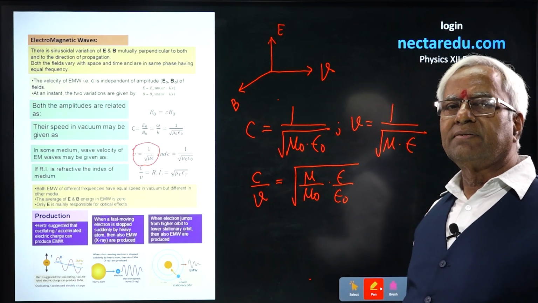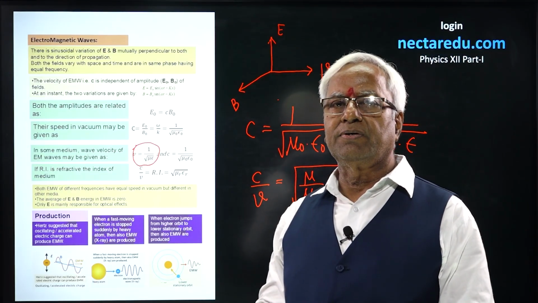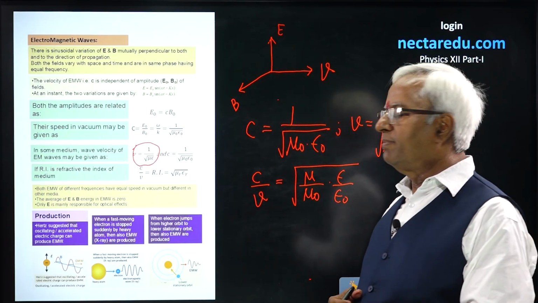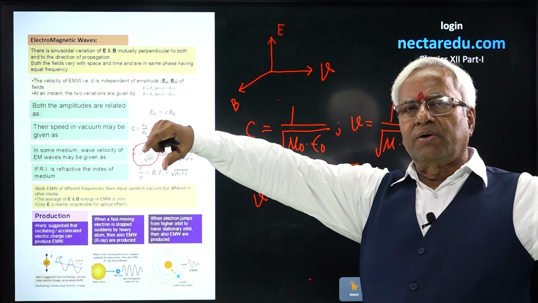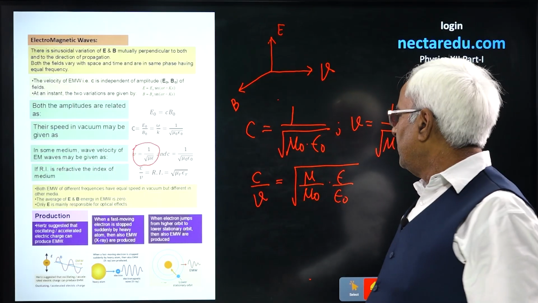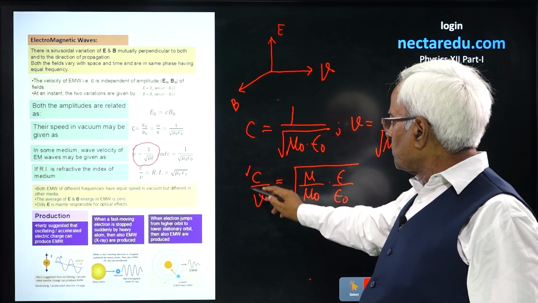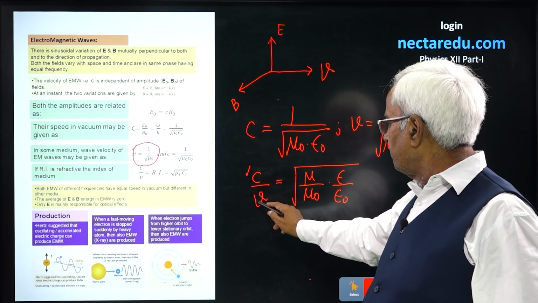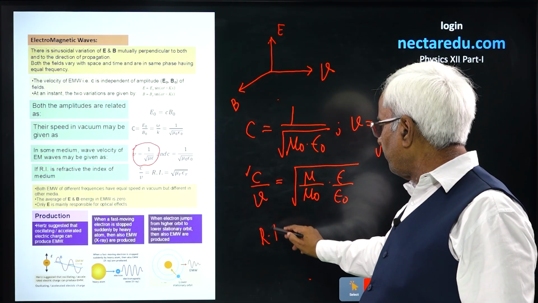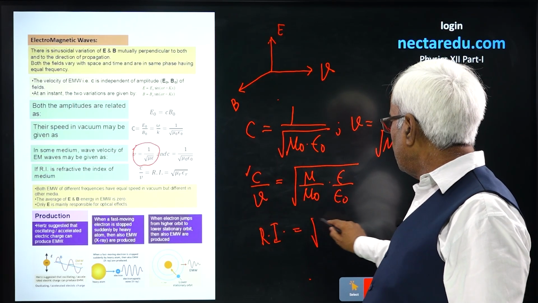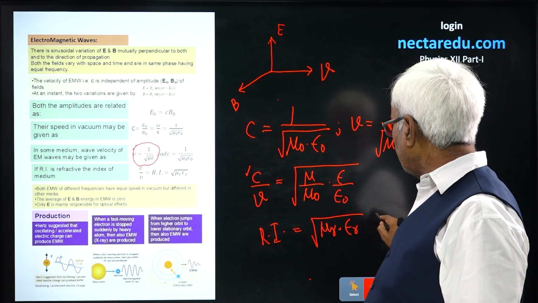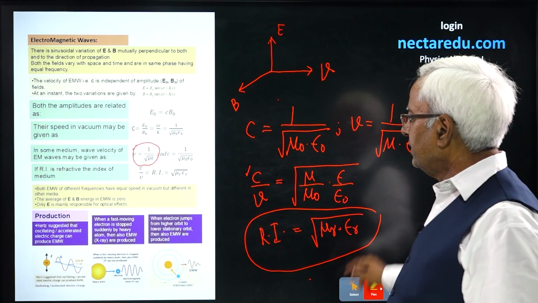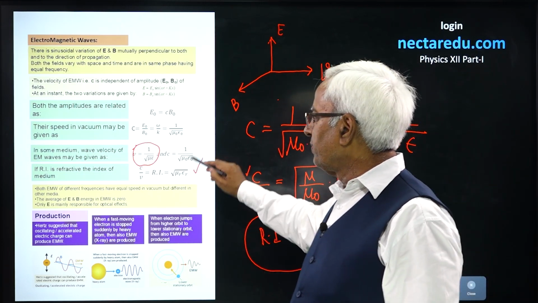Speed of light in vacuum or free space, and speed of light in some medium. When I say light, I simply mean electromagnetic wave, because light is also an electromagnetic wave. Electromagnetic waves have a wide range, from gamma rays to radio waves. So, the ratio of speed in free space and that in a medium is known as the refractive index of that medium, and within the bracket you are going to have relative permeability and relative permittivity. This is given over here.